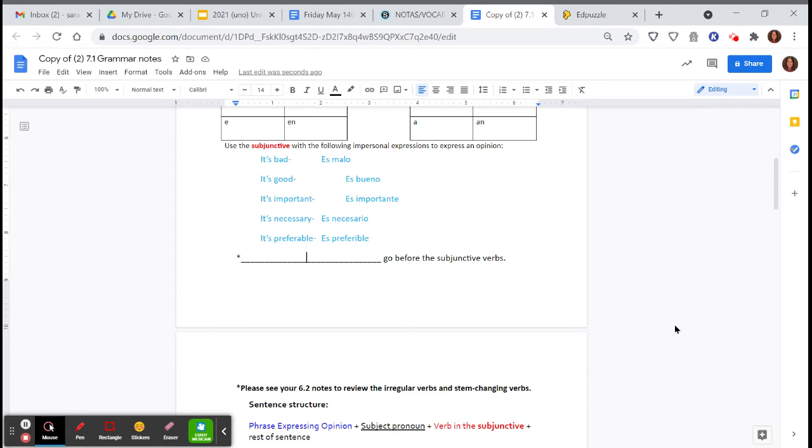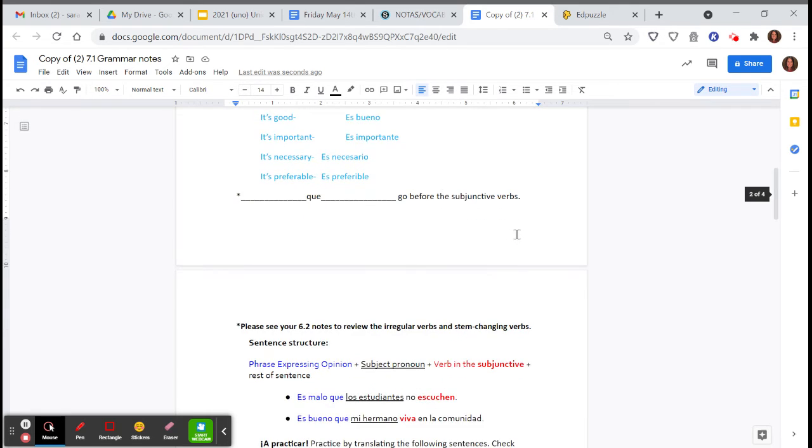And then when we have these expressions, we have the word que, which goes before the subjunctive verb. So really, when we want to say it's bad that, we say es malo que. It's good that, es bueno que. And then you use your subjunctive right after it. It's important, es importante que.